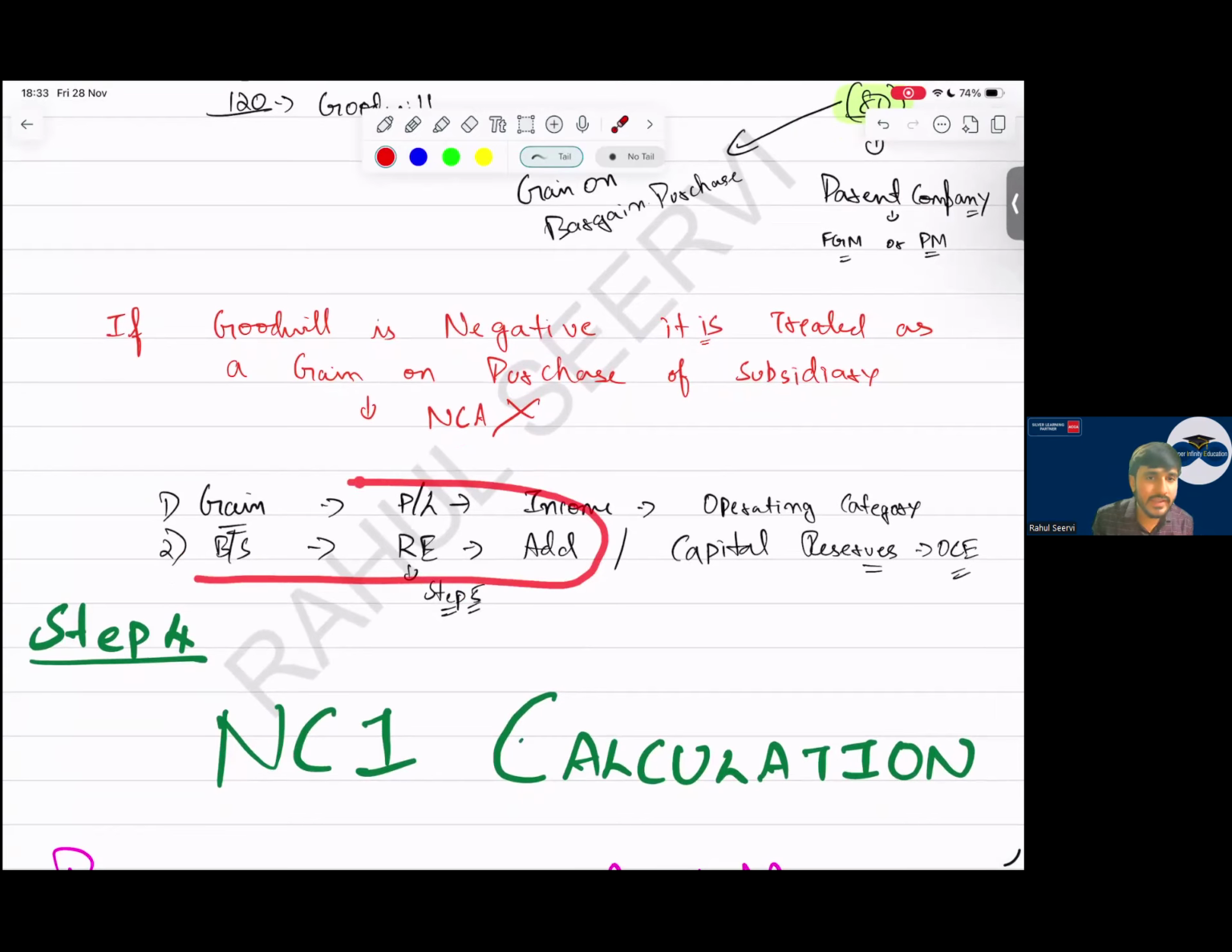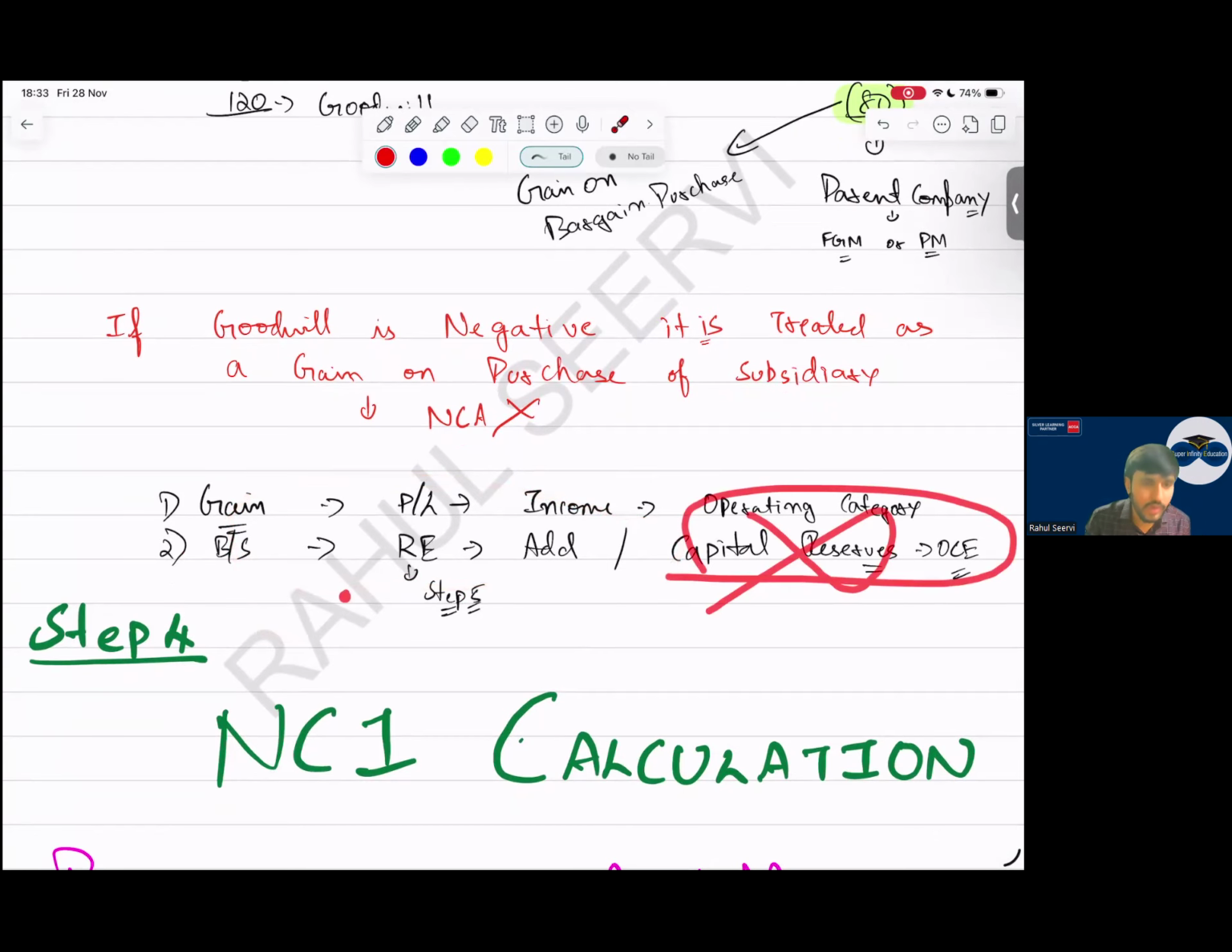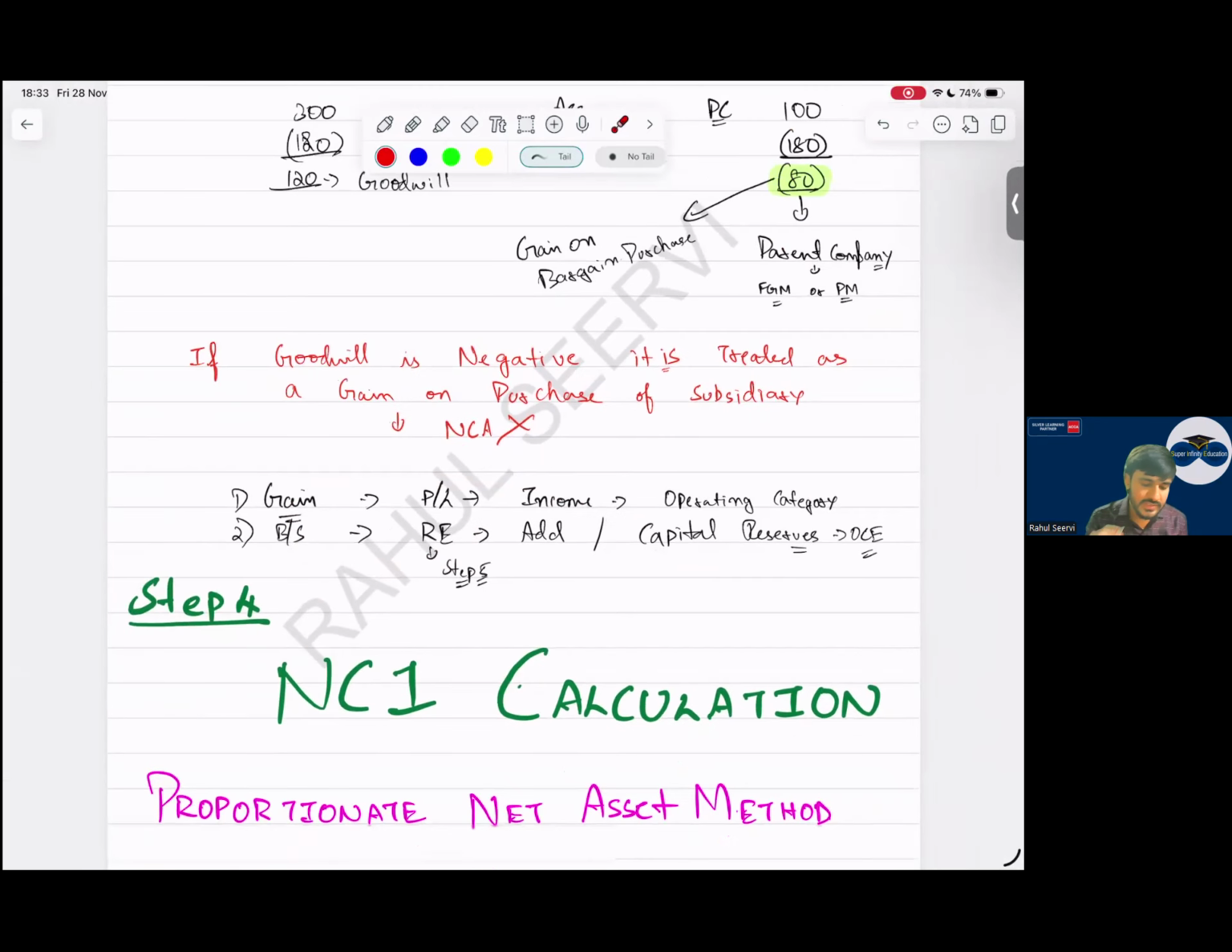Please record this in retained earnings. Record this in retained earnings. You can record in capital reserve account also, no issues. But better is what to follow? Retained earnings, step number 5. Yes, sir. So with this, the step number 3 is done.